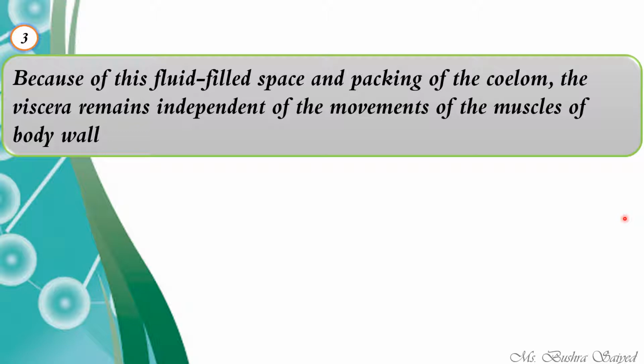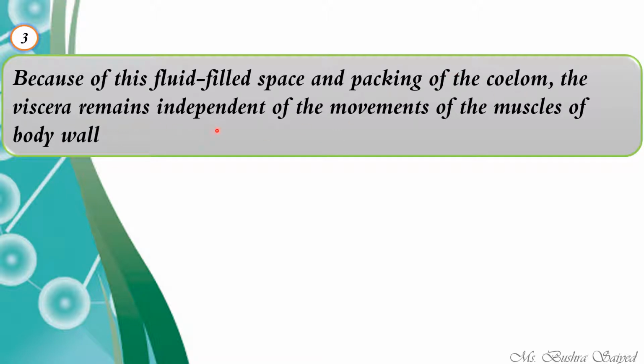All the body organs in your thorax as well as abdomen region are considered visceral organs. The place where the visceral organs are located is known as viscera. So this coelomic fluid will be helping the viscera to move independently, right?